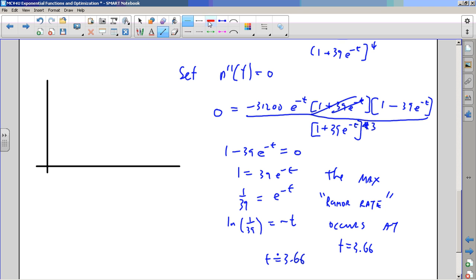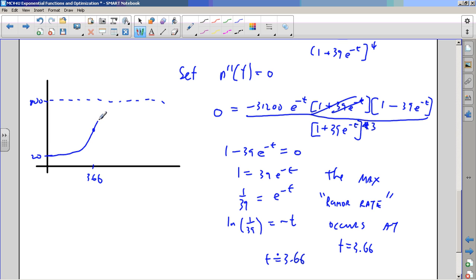Now, the graph is, because I know it's always increasing, and I know that there's a point of inflection, the maximum rate of change. It starts at 20, and it goes to 800, which is a horizontal asymptote. And after 3.66 days, it's at its maximum steepness, the point of inflection, something like that.